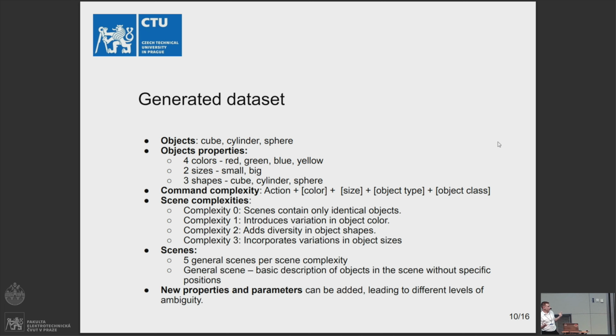And what's really great from my point of view is that you can on your own add new parameters and new properties and new objects, so you can actually expand this dataset. I can say there are definitely limits, but you can expand.